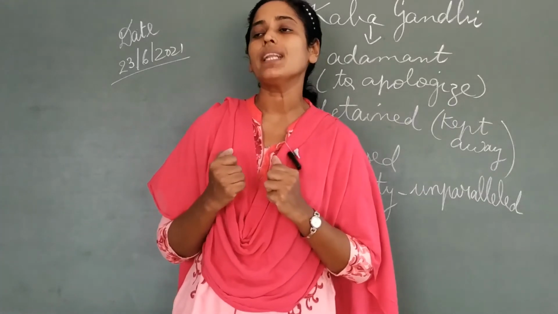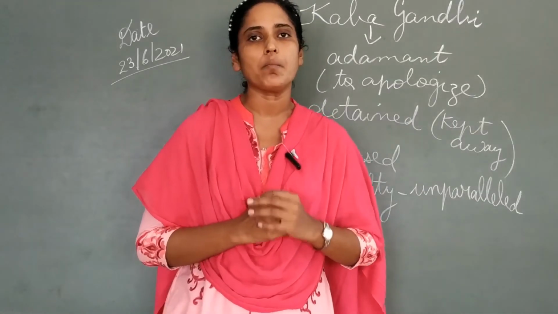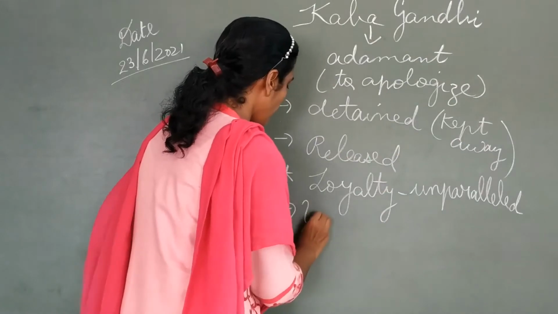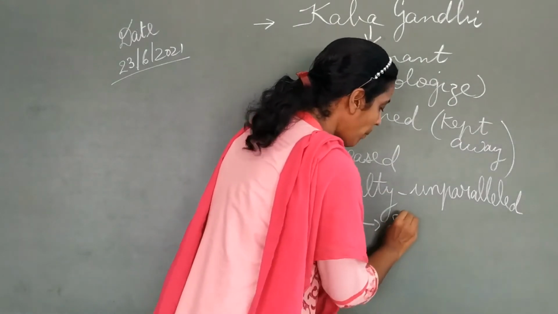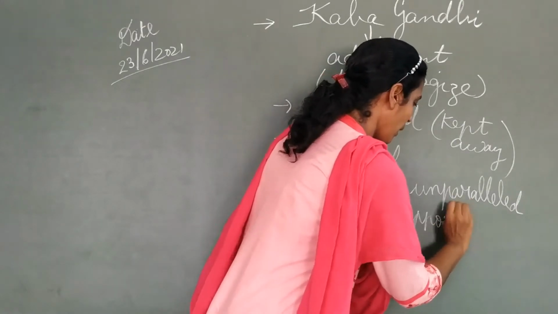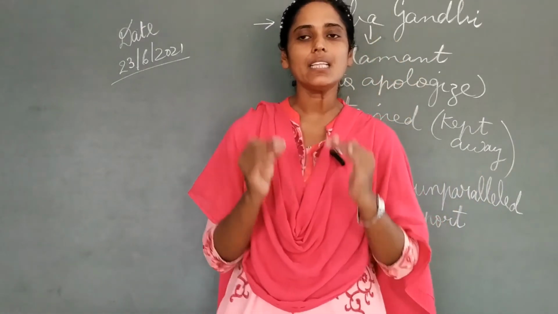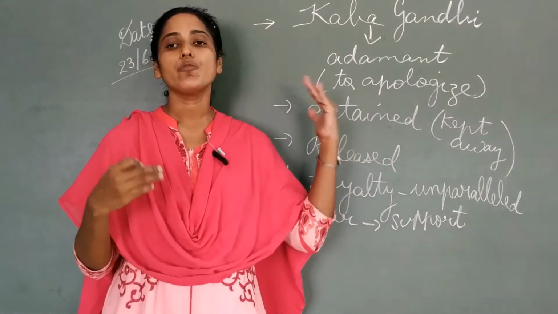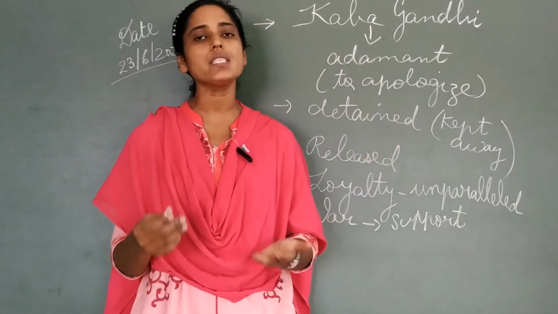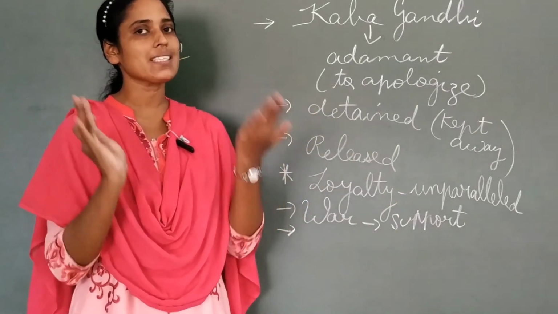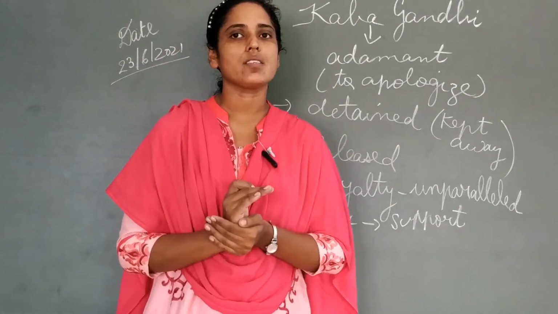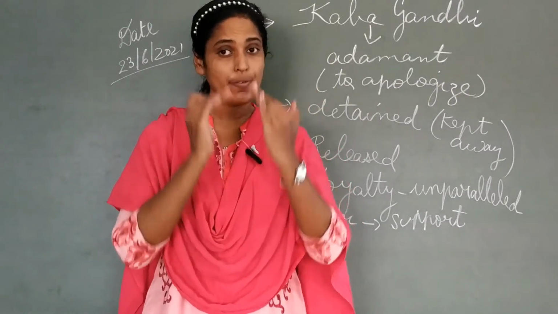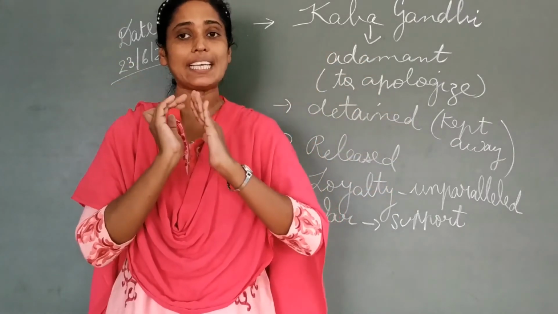So it is a strong belief that he got from his father and grandfather that made him support the government during war time. That is, during the time of war, he was able to support the government. Why? Because he was getting this attitude, this firm belief, strong loyalty, fearlessness, everything from his ancestors, that is from his grandfather and from his father. So students, we can say that Gandhiji's loyalty and his total dedication towards the government was inherited from his family itself, not from any outside, but he was totally influenced by his family.